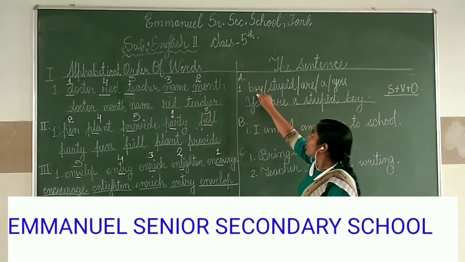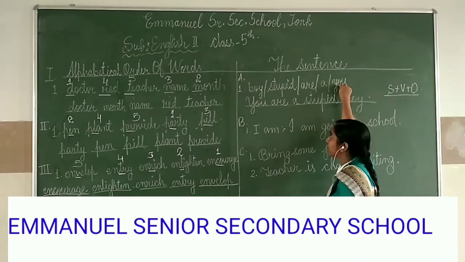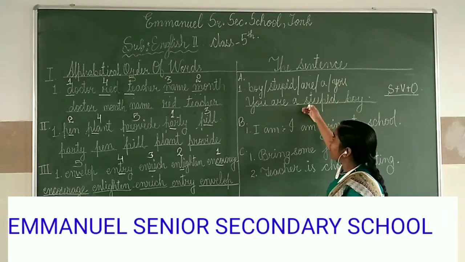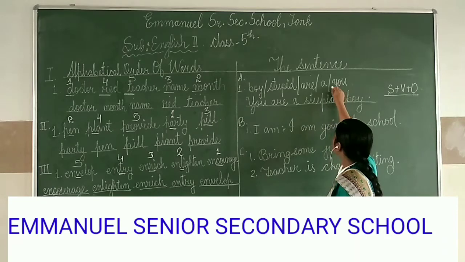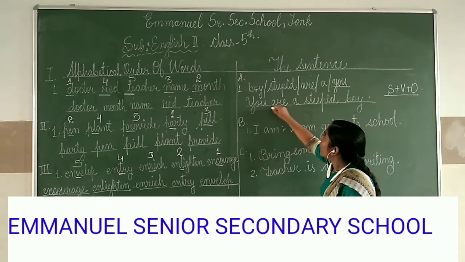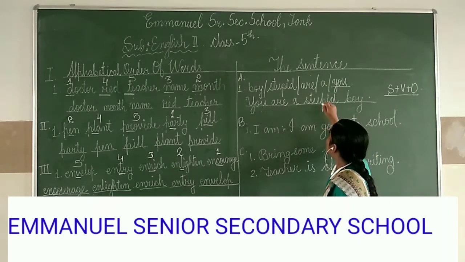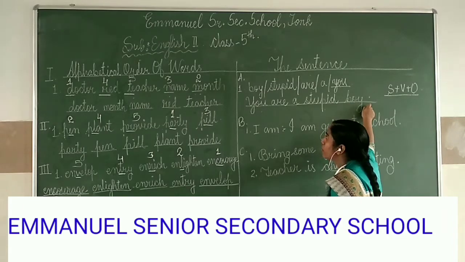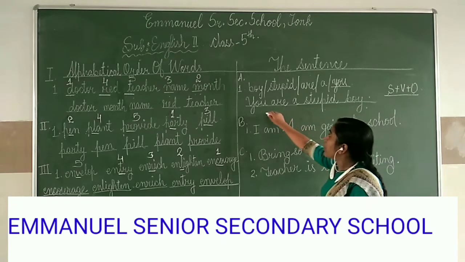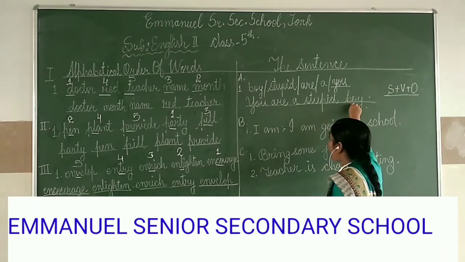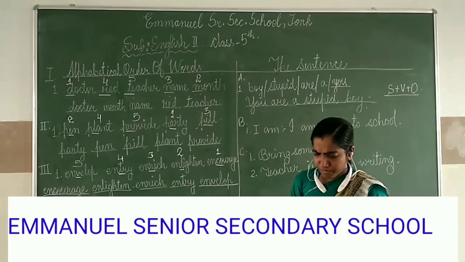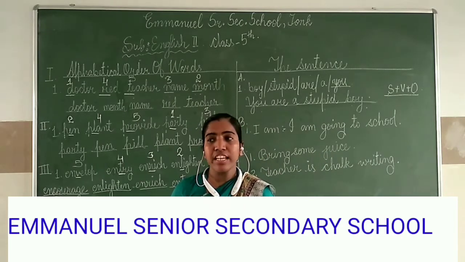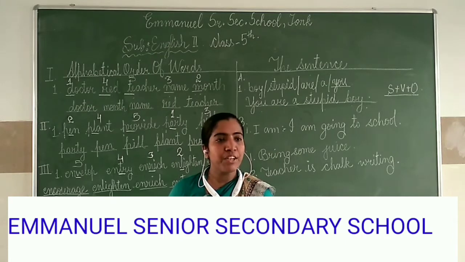Now boy is also a subject and you is also a subject. Now how will you make sure? You have to make the sentence properly. So which one will come first? You. Then the helping verb are, then a stupid boy. This comes under an object. Okay. Once again, you are a stupid boy. Okay. Now the remaining exercise you do by yourself. Then check it and match it with the original PDF answer file.